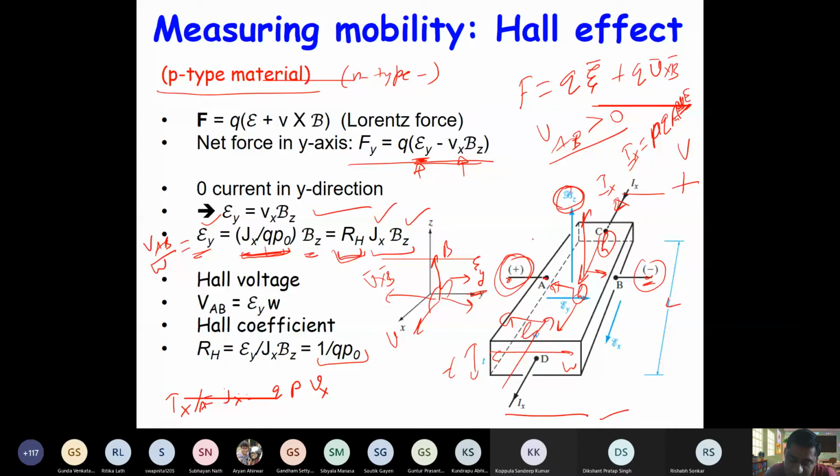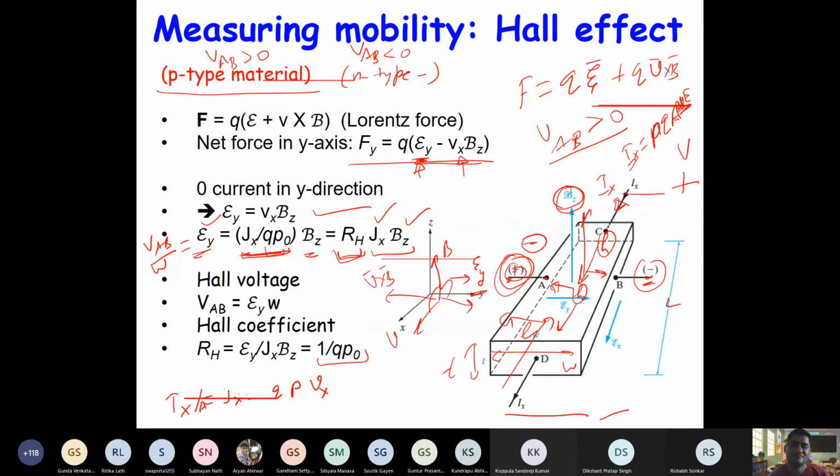So for N type, electrons will accumulate here. For P type, holes will accumulate here, right? So if it is P type, then VAB will be positive. For N type, VAB will be negative. So just by measuring the developed voltage, you can tell whether a material is N type or P type.